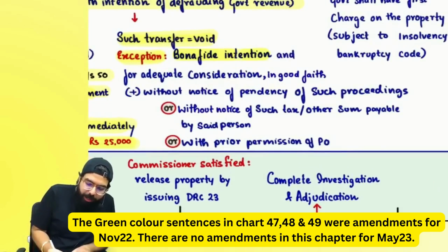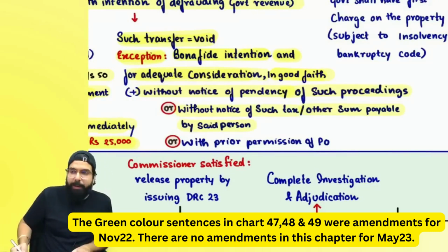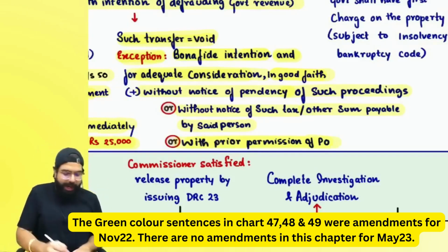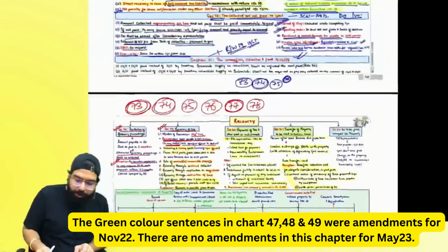If it is done with bona fide intention plus for adequate consideration in good faith, without notice of pendency of such proceedings, or without notice of such tax or other sum payable by the said person, or with prior permission of the proper officer, then in that scenario only, transfer of property shall not be void.